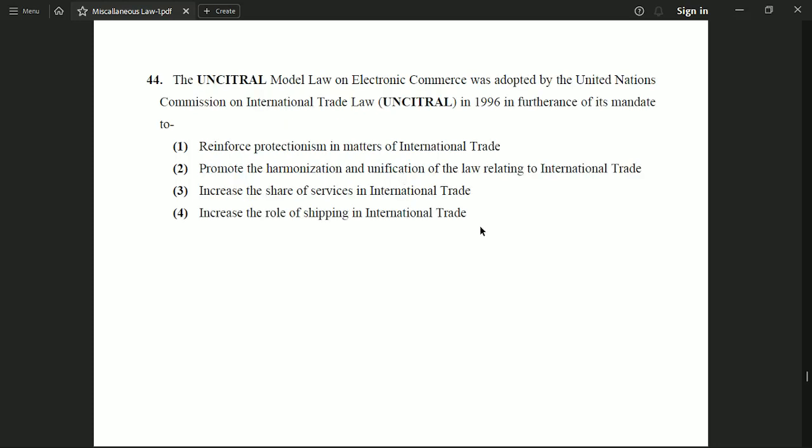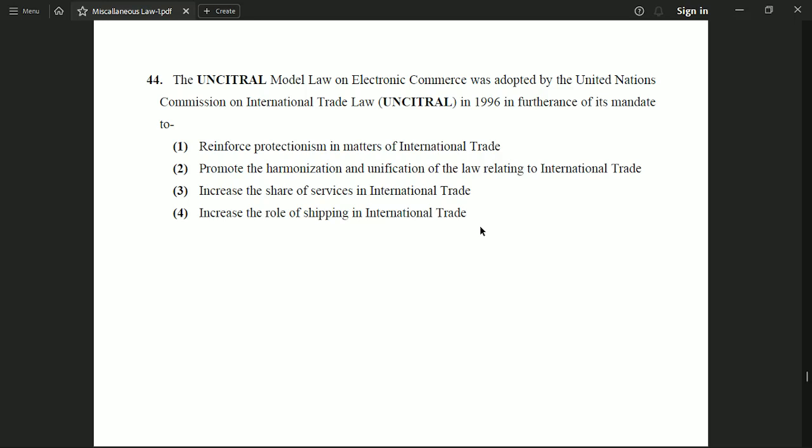And the next question is, the UNCITRAL Model Law on Electronic Commerce was adopted by the United Nations Commission on International Trade Law in 1996 in furtherance of its mandate to: option 1, reinforce protectionism in matters of international trade.